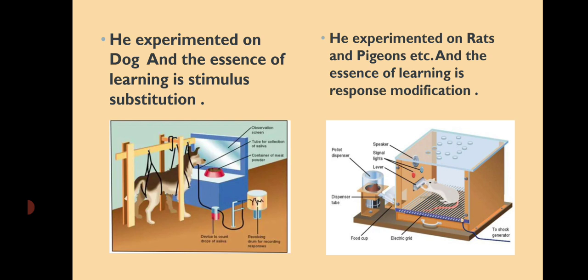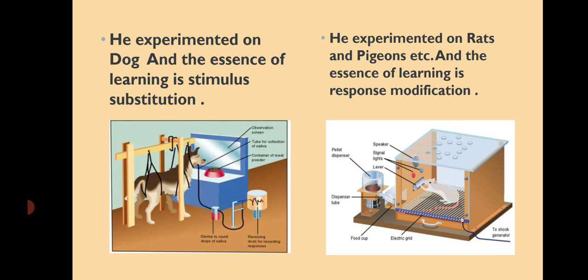Pavlov built a special soundproof laboratory and designed an apparatus that could measure the amount of saliva of the dog. He believed that the unconditional stimulus, meaning food, would naturally produce an unconditional response, meaning salivation in the dog.